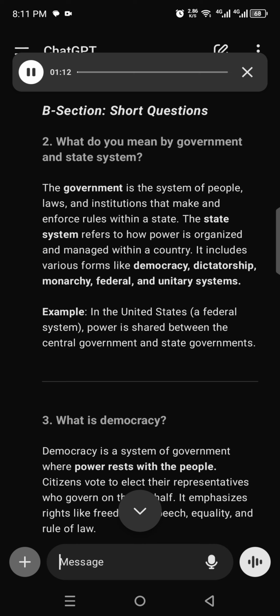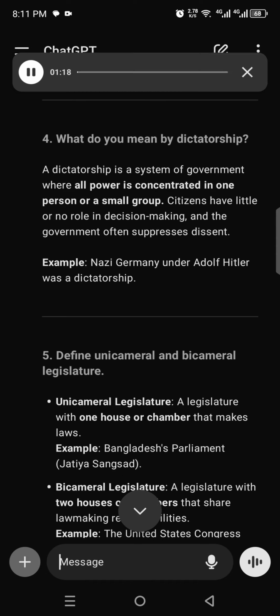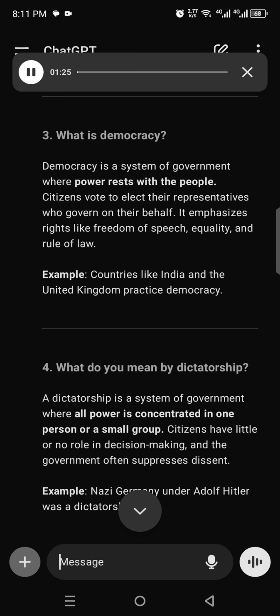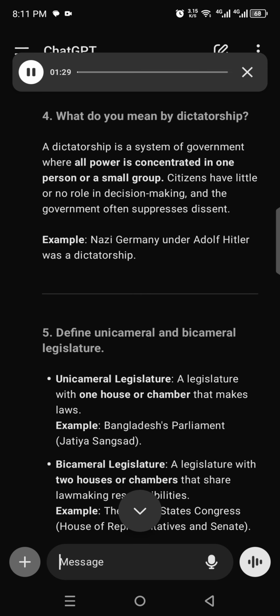4. What do you mean by dictatorship? A dictatorship is a system of government where all power is concentrated in one person or a small group. Citizens have little or no role in decision-making, and the government often suppresses dissent. Example: Nazi Germany under Adolf Hitler was a dictatorship.